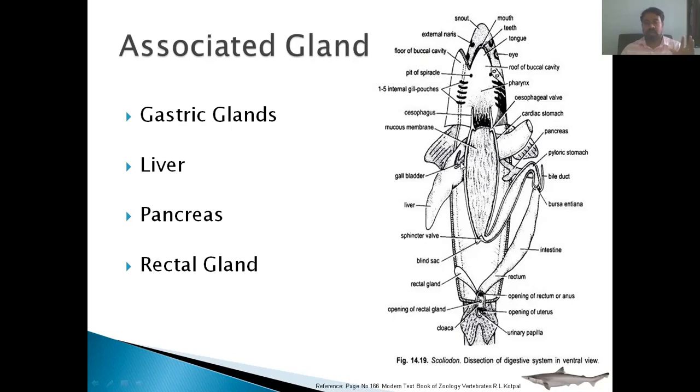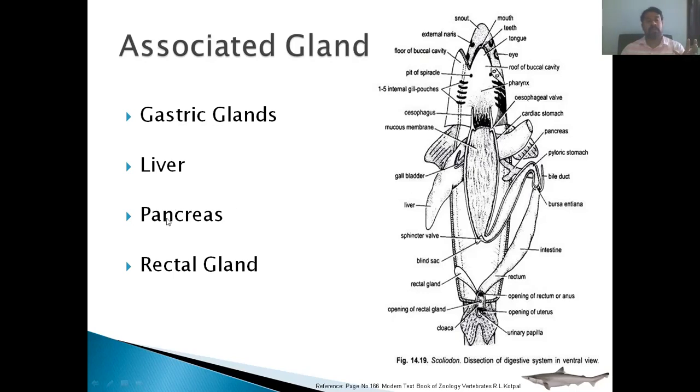The main function of the liver is related to the digestive system. The main function of the liver is to secrete the bile, which makes the cavity of the intestine alkaline in nature. Liver also performs other functions like storage of the glycogen.